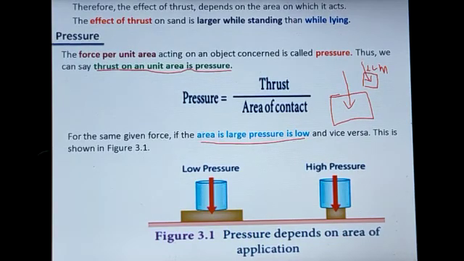So the effect of pressure and the surface area are inversely proportional.